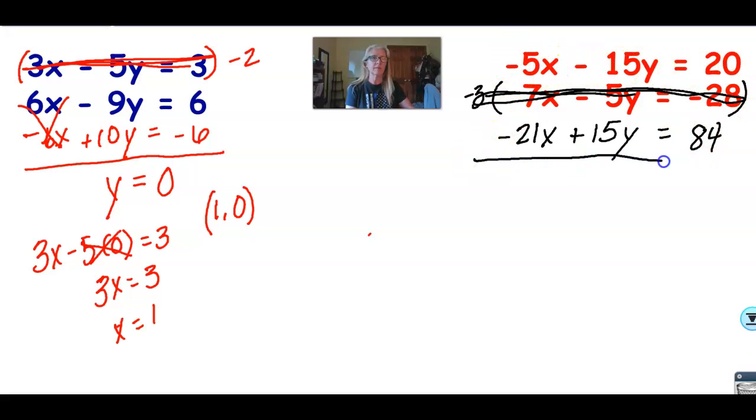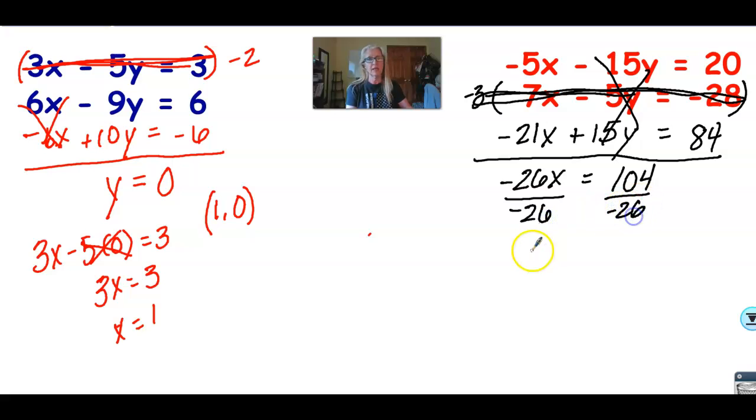Well, negative 5x and negative 21x is negative 26x. Our y's drop out, and 84 plus 20 is 104. Then if I divide both sides by negative 26, I get x equals negative 4.